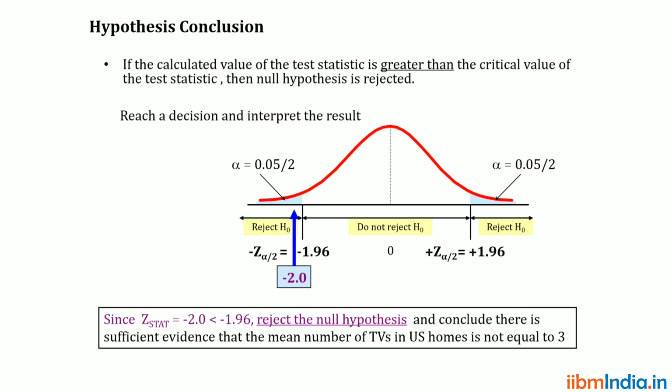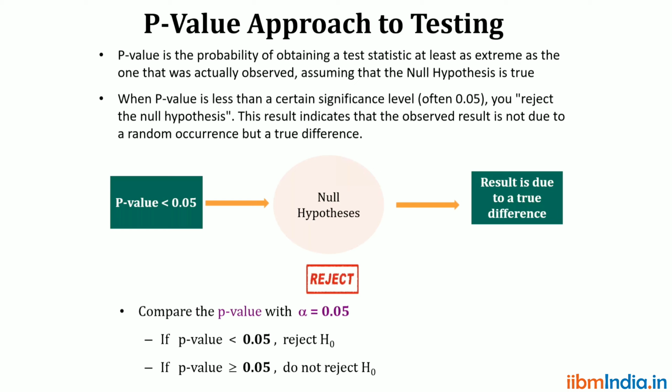So this is one approach. There is another approach also, called the p-value approach, that is the probability value approach. In this probability value approach, we can take the decision whether we can accept or reject the null hypothesis.